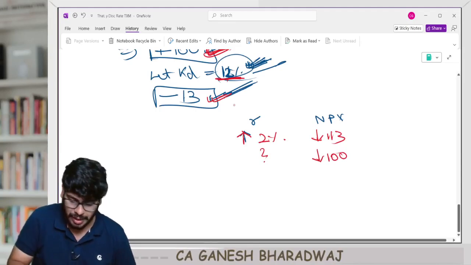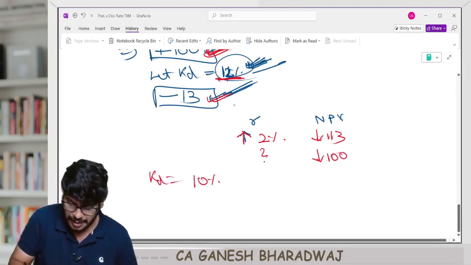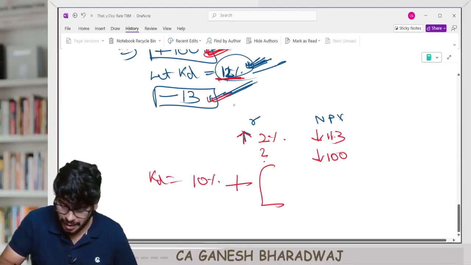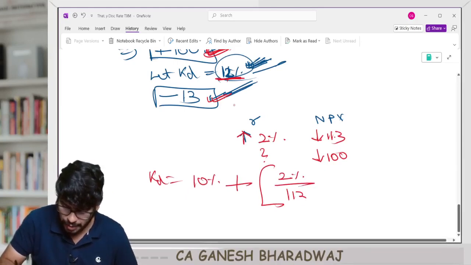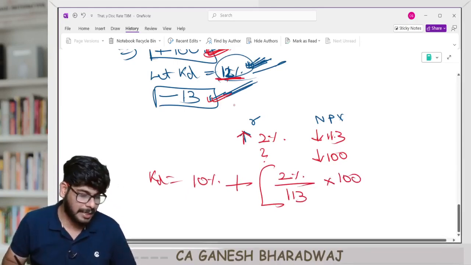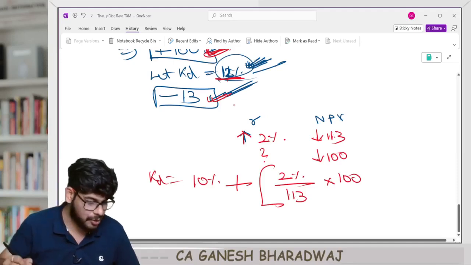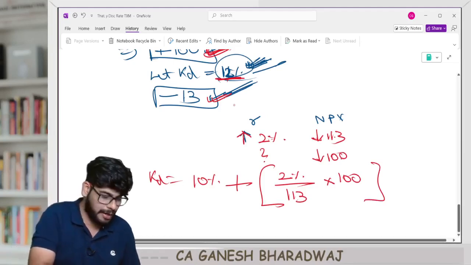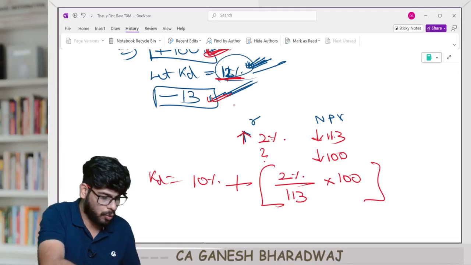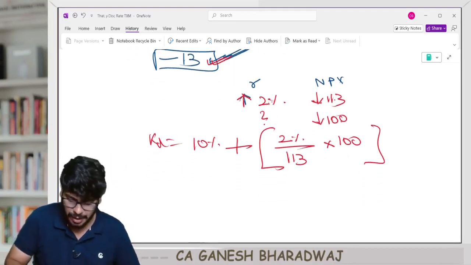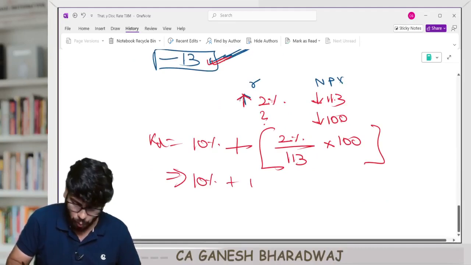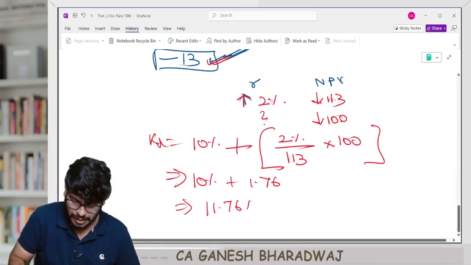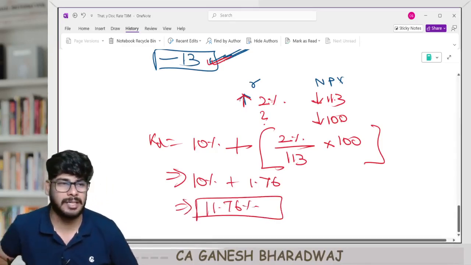So it is the same calculation that we saw. So KD will be equal to 10% plus, right? If it is 2% for 113, how much is it going to be for my 100? So can I say it is nothing but 2% divided by 113 into 100. Correct, guys? You do the calculation, tell me. 2 divided by 113 into 100 gives you 1.7699 something. So basically here it is 10% plus 1.7699. You can just round it off here. Overall it's going to be 11.76% approximately. Are you able to understand this?